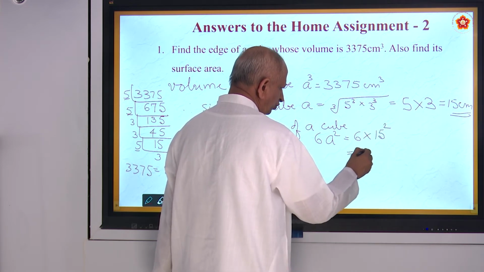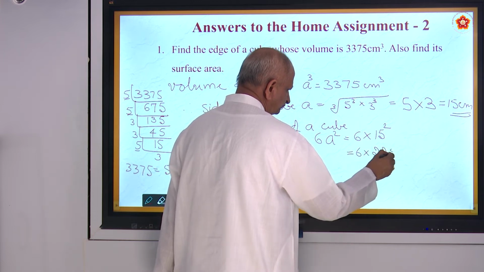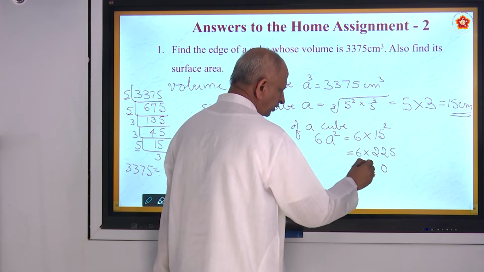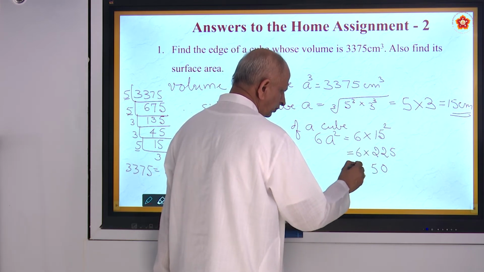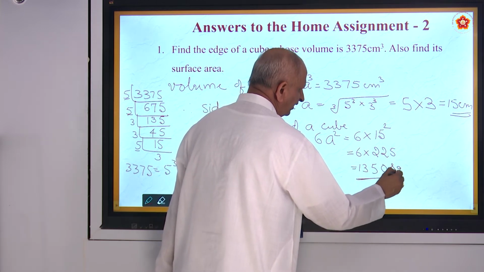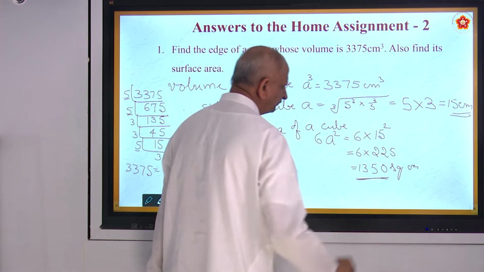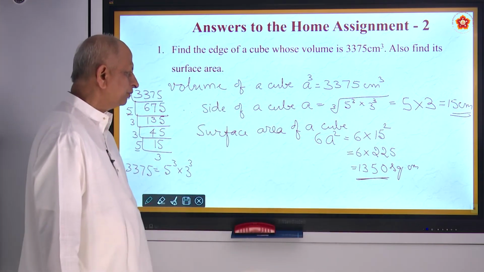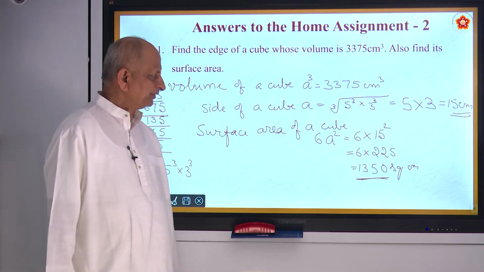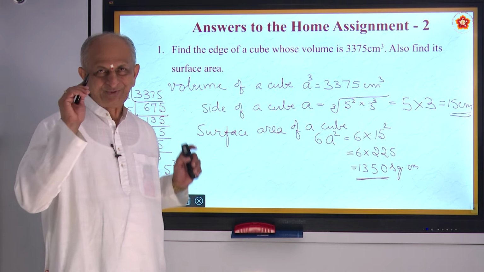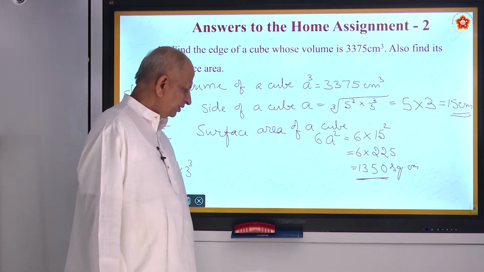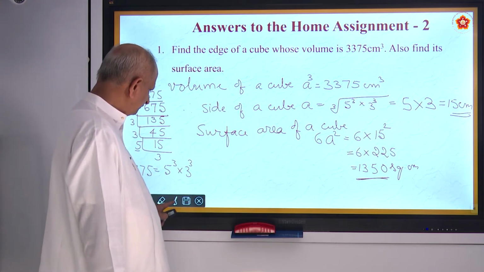So 6 into 225. 5 sixes are 30. 1350 square centimeters. One three five zero. Is it all right? So it is a 2-mark question minimum. Sometimes they give 3 marks also. I hope you noted down.